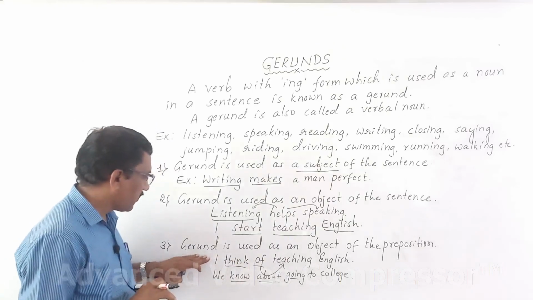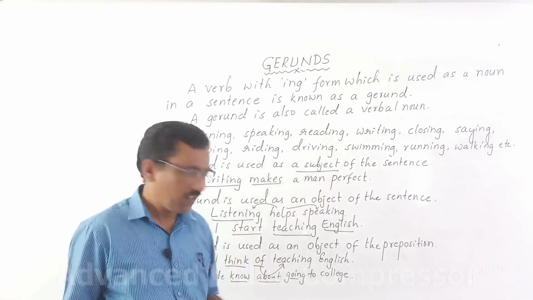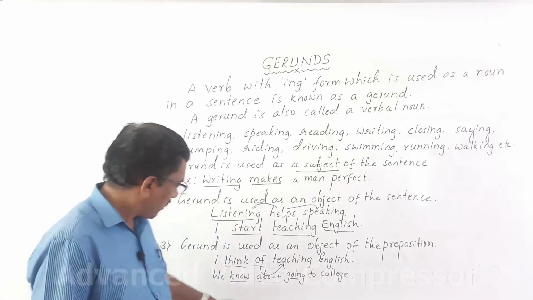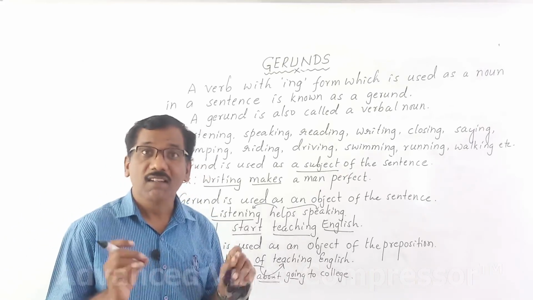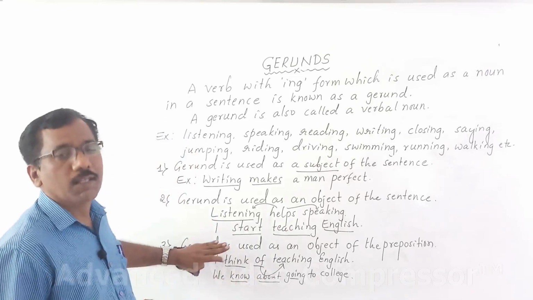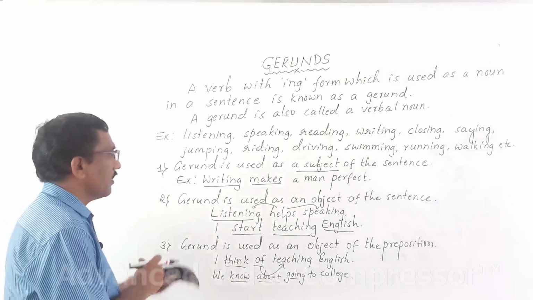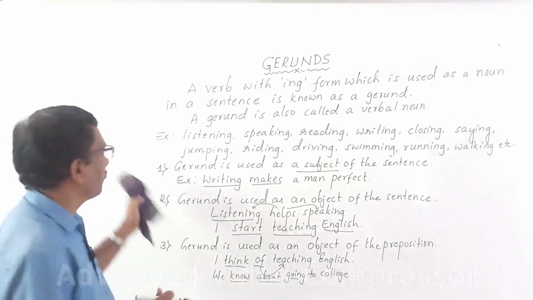Then third usage, gerund is used as an object of the preposition. For example, I think of teaching English. Then we know about going to college. These are some examples, some usages or some functions of the gerunds. Now let's move to next function where gerund is used.